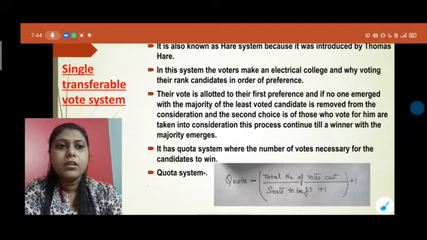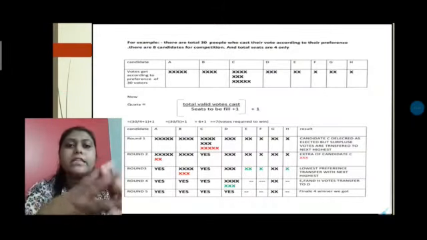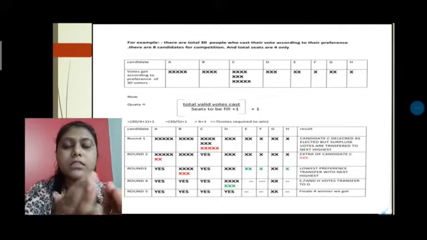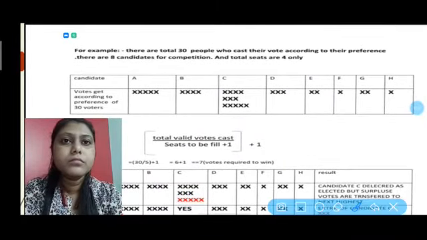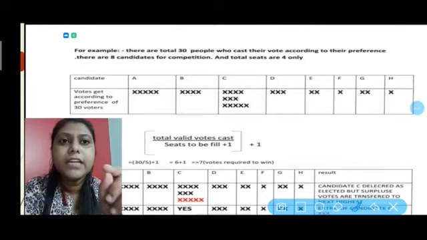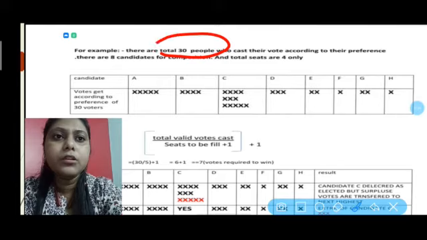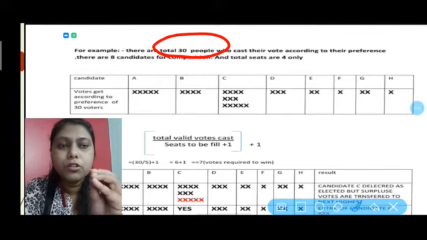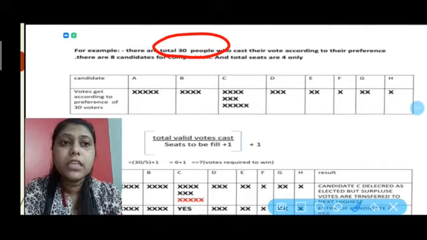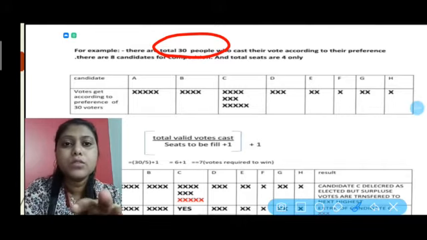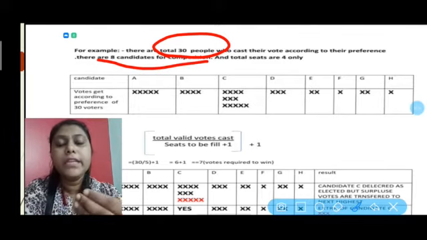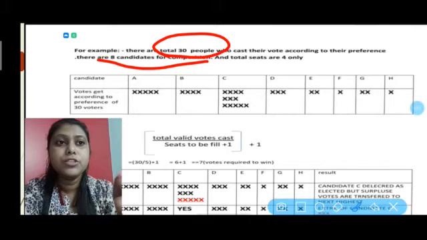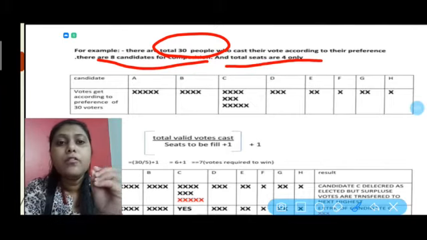Now let's see, through an example, how this single transferable vote works. So just have a look. For example, suppose there are 30 people in total who give votes, in one place. And there are 8 people nominated, who are competing. And only 4 seats are there for which this competition is going on.